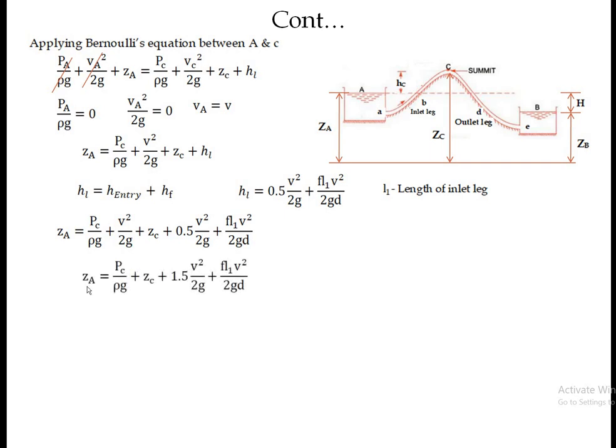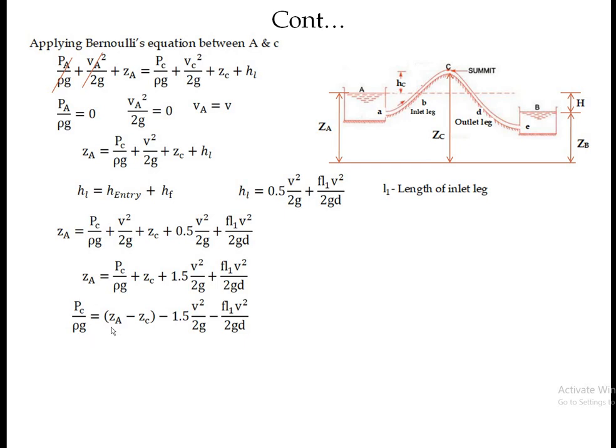So ZA equals PC upon rho g plus ZC, plus we add these two velocity heads, so it is 1.5 V square upon 2g plus HF, that is f L1 V square upon 2gD. Ultimately, we want to find the pressure at C, or the pressure head at C. So we need to write this equation in terms of PC upon rho g.